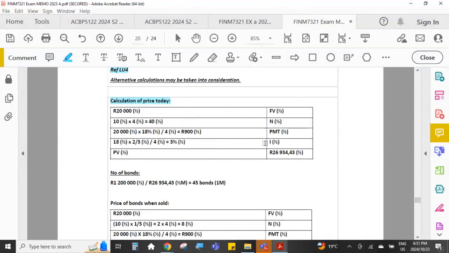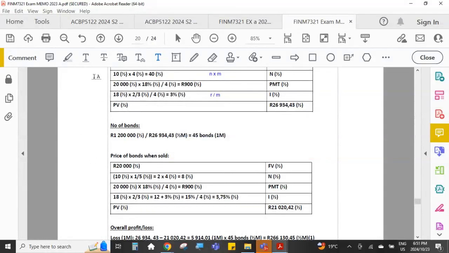And then the interest rate, or the required rate of return, they said was 2/3 of the coupon rate. So 18% times 2/3, and that divided by 4. So remember, when we've got multiple compounding periods in a year, we use N times M for the number of periods, and we use R divided by M for the required rate of return that we calculate.